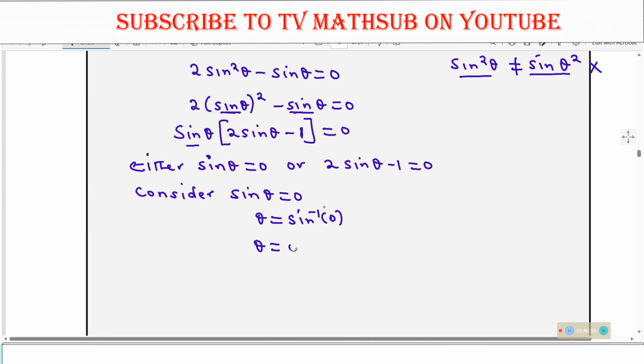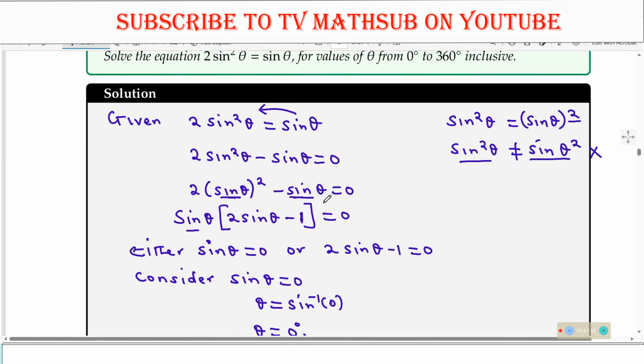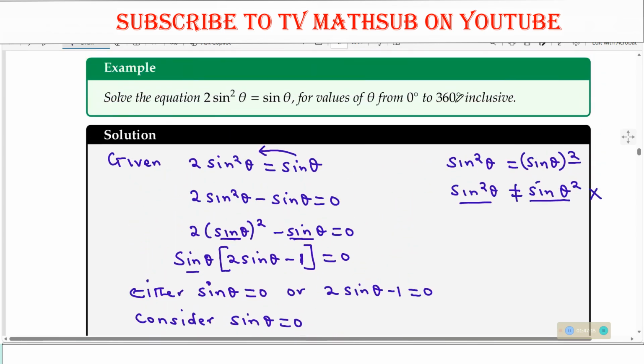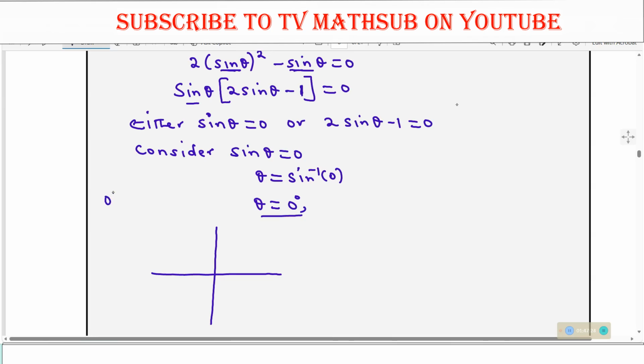Sine inverse of 0 is 0. But do we have only 0? We need to have this on our quadrants. Remember, we use quadrants to get other angles. And the angles we need should be between 0 degrees and 360 degrees. 0 and 360 degrees are included, so that's why I'm using less than or equal to here. Now, 0 is here.